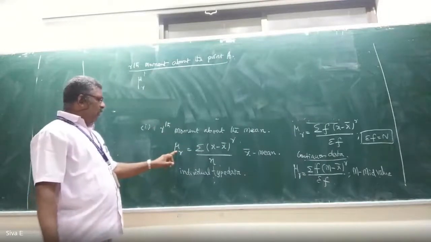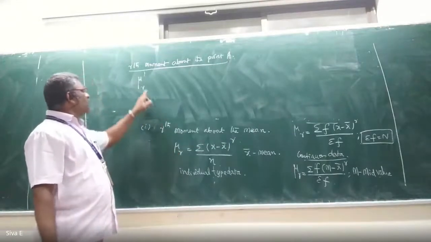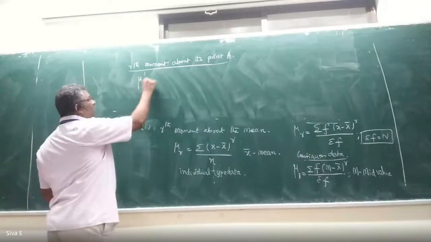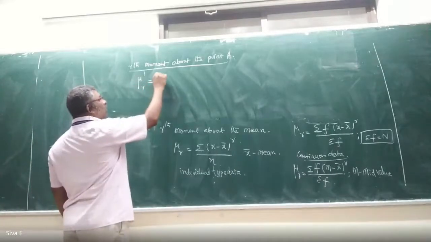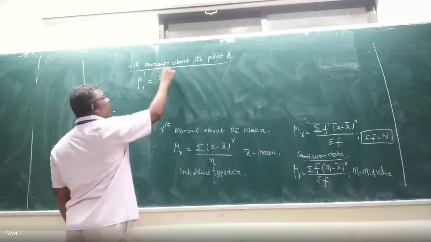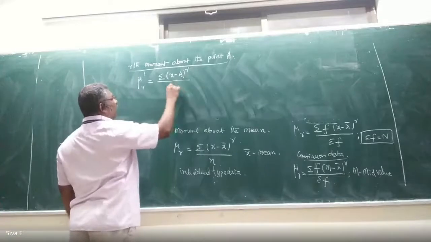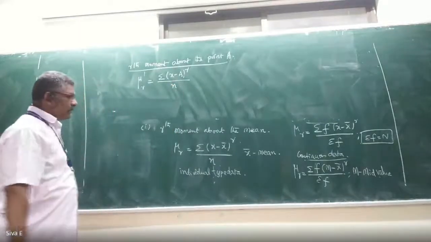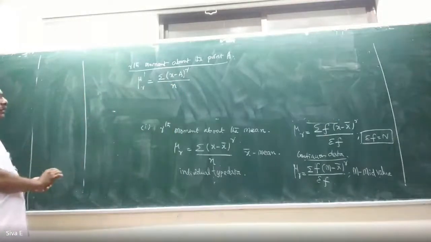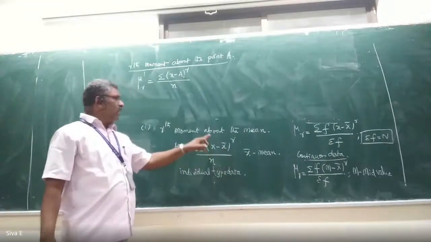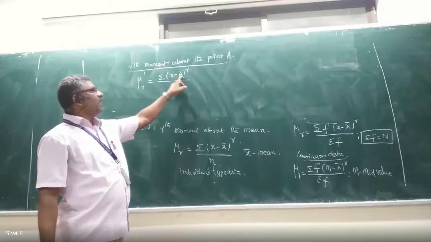Moment about the mean is mu suffix r. Moment about the point is denoted by mu r dash, which is equal to summation of (x minus a) whole power r divided by n. See, moment about the mean is x minus x bar; moment about the point is x minus a.